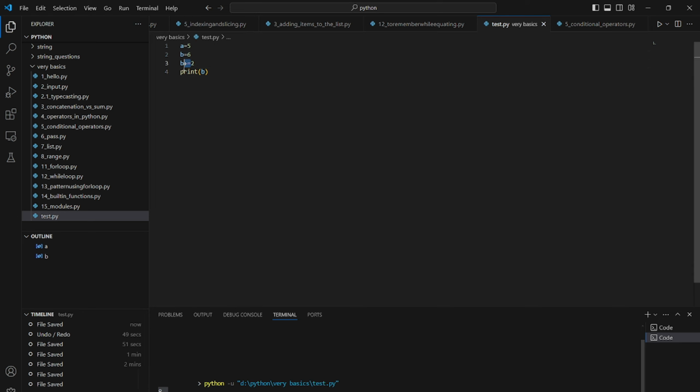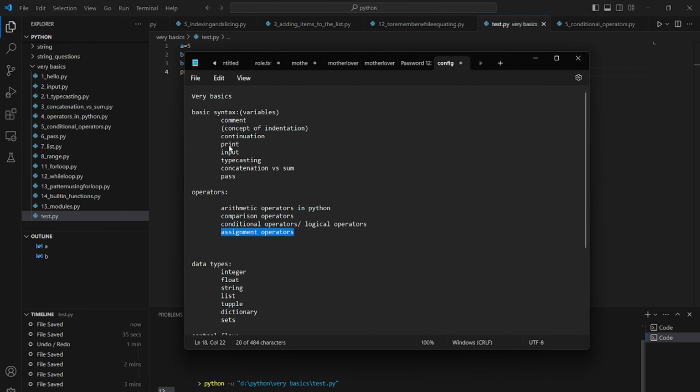So this is the assignment operator. We are assigning the value of B by incrementing it with 2. We can use the same for decrement as well. If we use minus here, then it should be 4. If we use divide here, then it should be 3. And then we can use multiply as well, it should be 12. So these are the assignment operators.